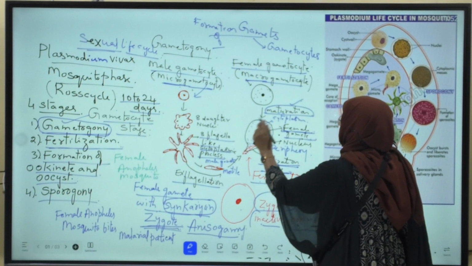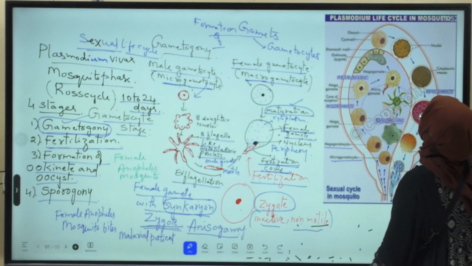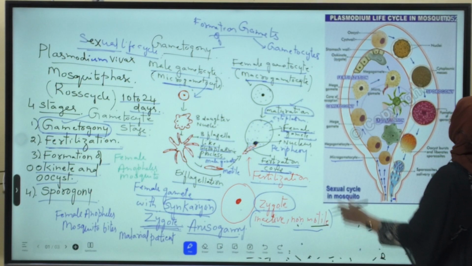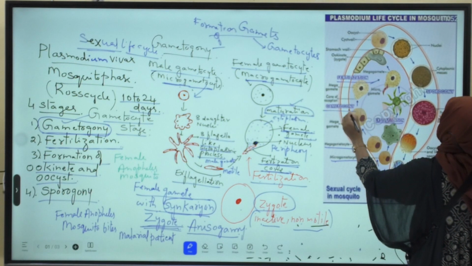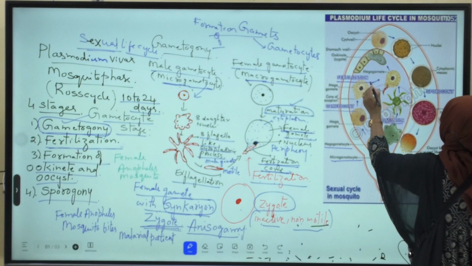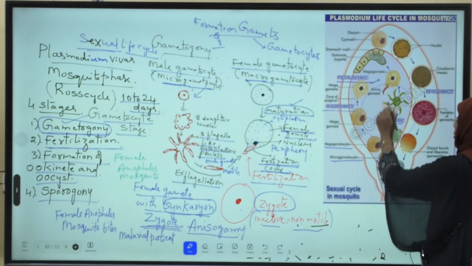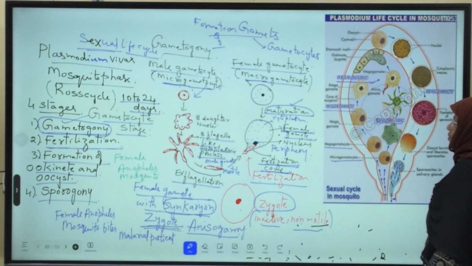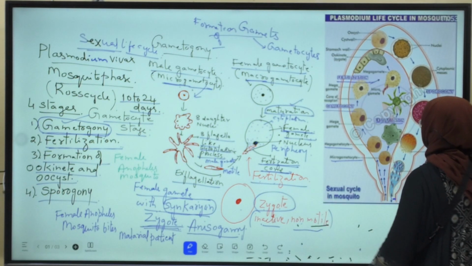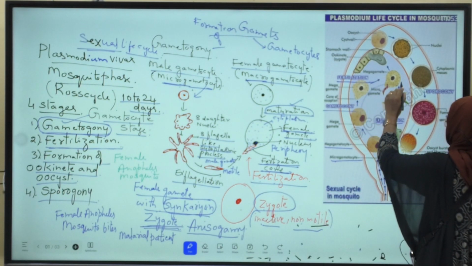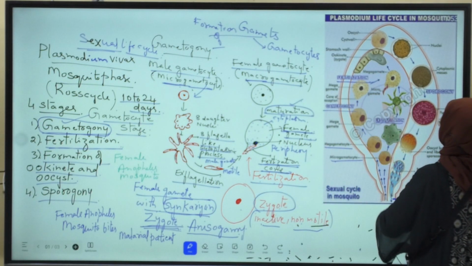Now this female gamete with synkaryon is called the zygote. Here is the fertilization. This is gametogony. This fusion is called anisogamy, due to which the synkaryon is formed. This female gamete with synkaryon is called the zygote.